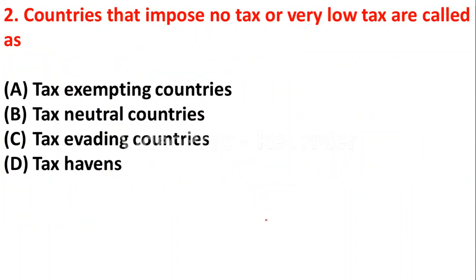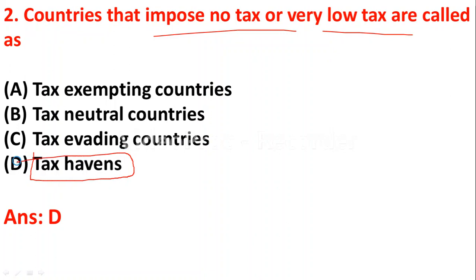Countries that impose no tax or very low tax are called: option A, tax exempting countries; option B, tax neutral countries; option C, tax evading countries; option D, tax haven. Where countries are not going to put any tax, or are going to put very low tax, they are known as tax havens. So option D, tax havens, is correct here.